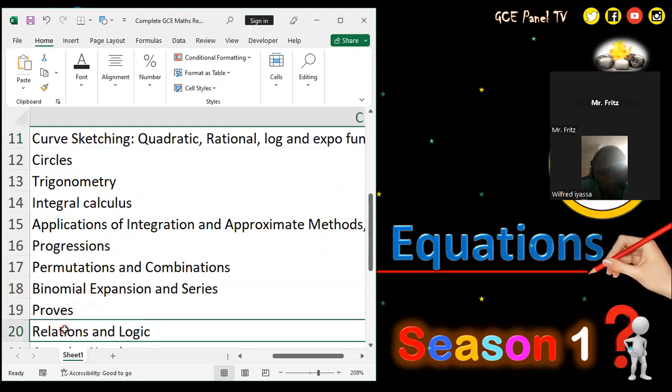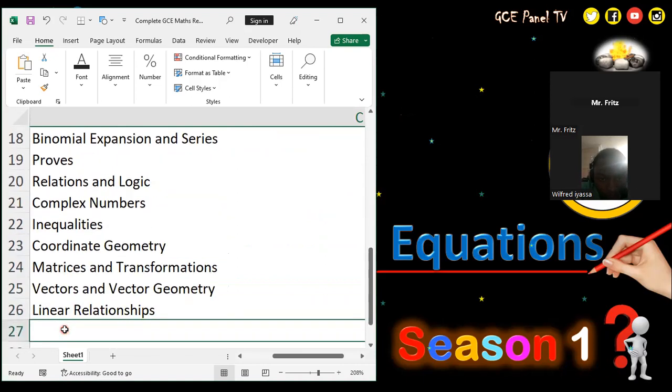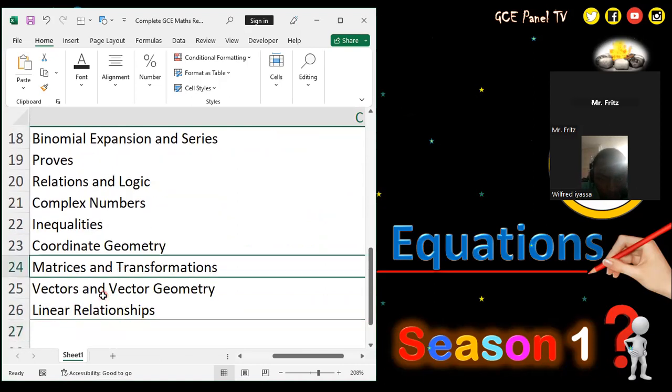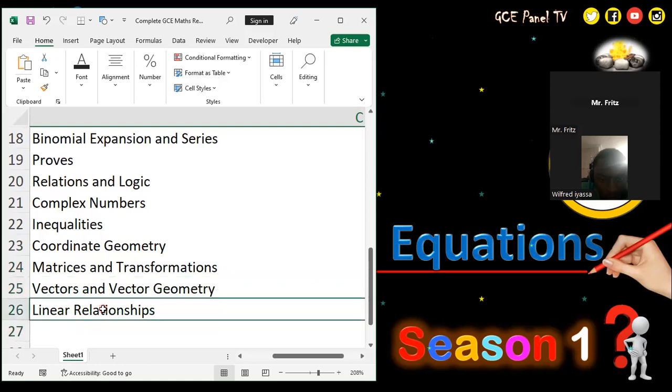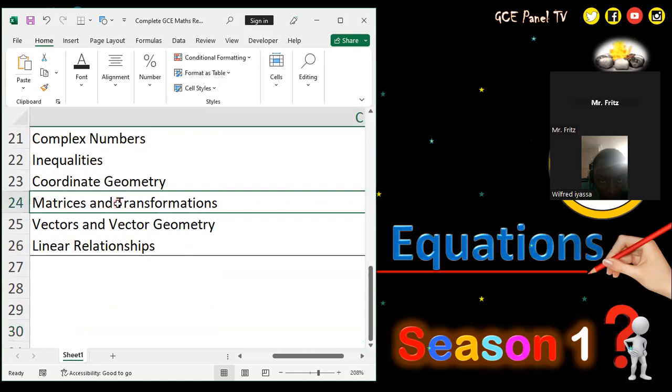And then we will move to relations and logic, complex numbers, inequalities, matrices and transformations, vectors and vector geometry, a linear relationship. But we have modified the program at the moment such that on Monday, you will be doing algebra. This algebra will include things like indices, logarithms, surds, and so on. While on Wednesday, where you have the second phase of the class, we'll be working with matrices and transformations.